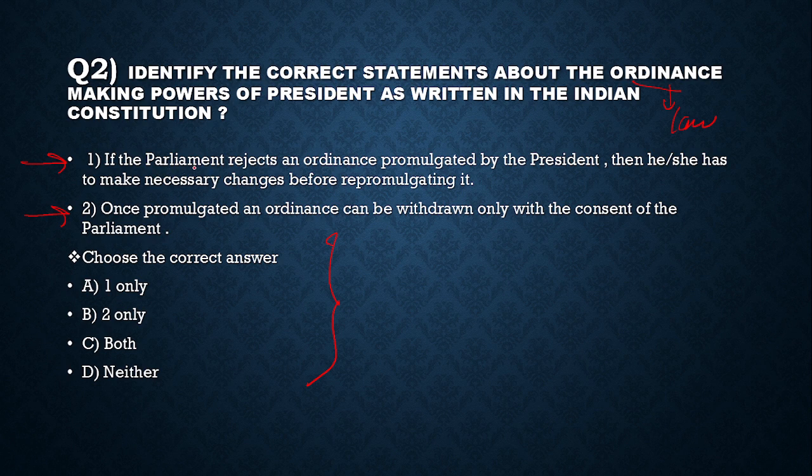Look at statement 1. If the Parliament rejects an ordinance promulgated by the President, then he or she has to make necessary changes before re-promulgating it. This statement is correct. Look at statement 2. Once promulgated, an ordinance can be withdrawn only with the consent of the Parliament. This statement is wrong. Why? An ordinance can be withdrawn by the President at any time. So the answer of question number 2 is A, 1 only.